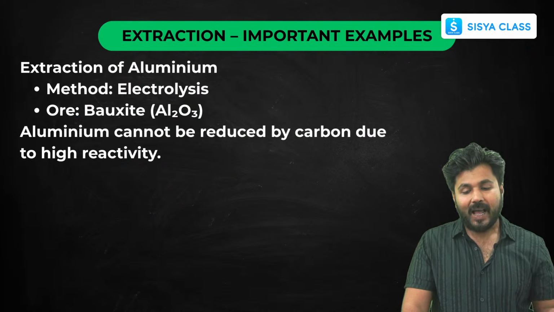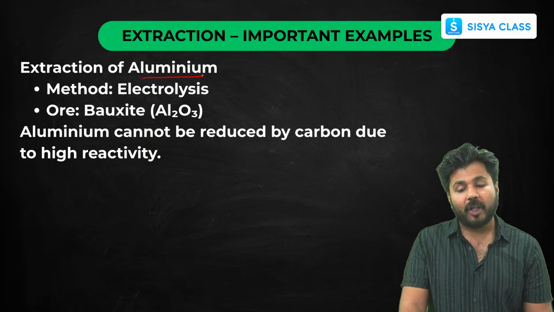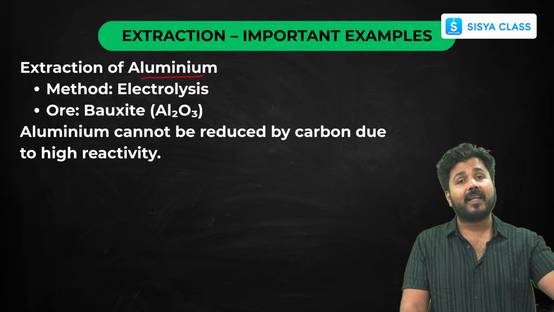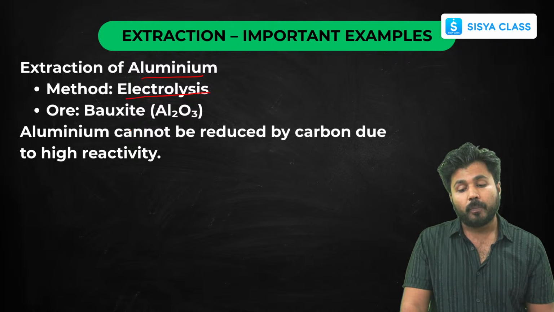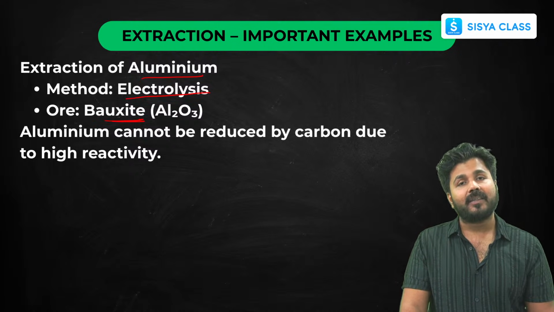Now aluminium. If I talk about aluminium, aluminium comes under the category of highly reactive elements. Then we'll do the electrolytic method. The most common ore of aluminium is bauxite, that is aluminium oxide.